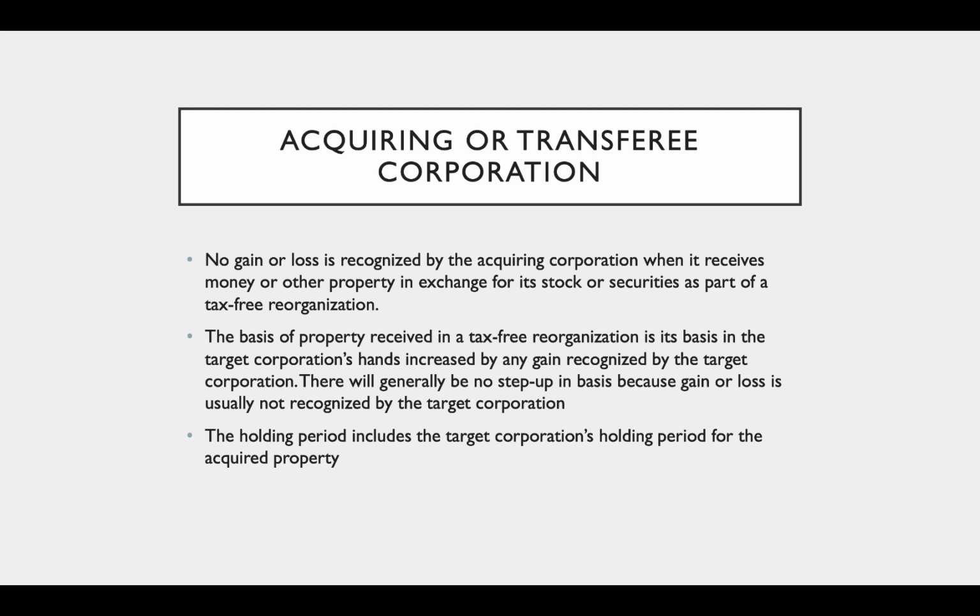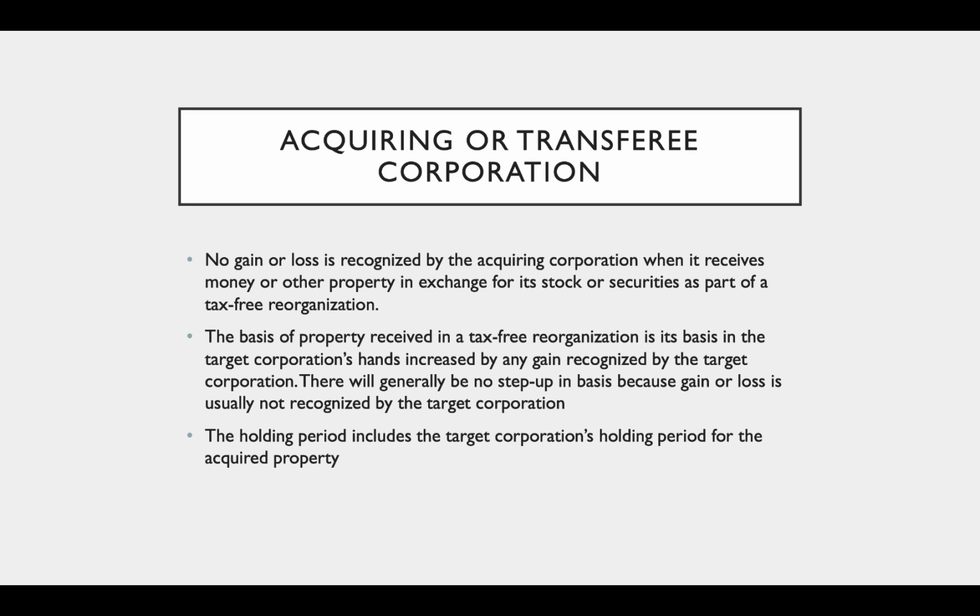Okay, now we're looking at the acquiring corporation. This is the parent who wants to acquire the target. The acquiring corporation recognizes no gain or loss when it receives money or other property in exchange for its stock or securities as part of a tax-free reorganization. The basis of any property received in that tax-free reorganization is its basis in the target corporation's hands, increased by any gain recognized by the target corporation.